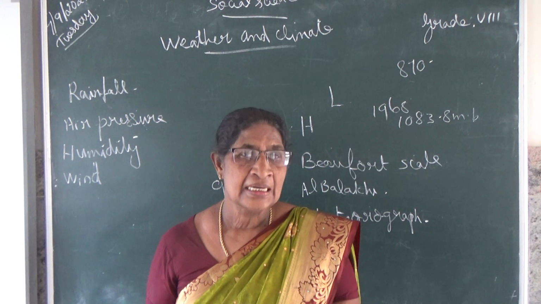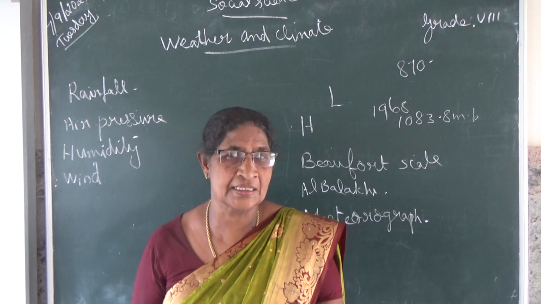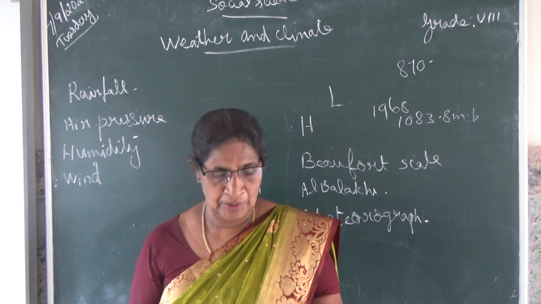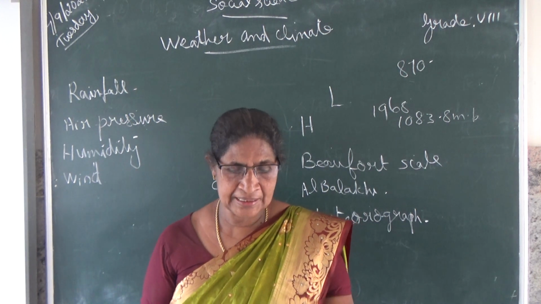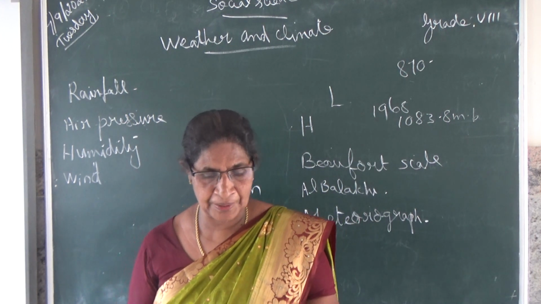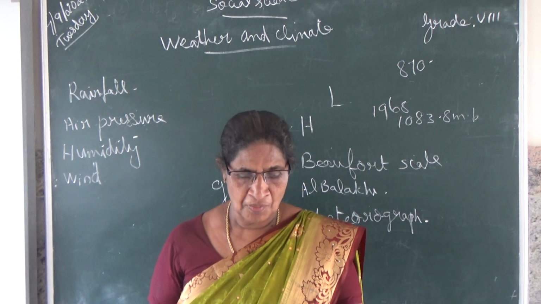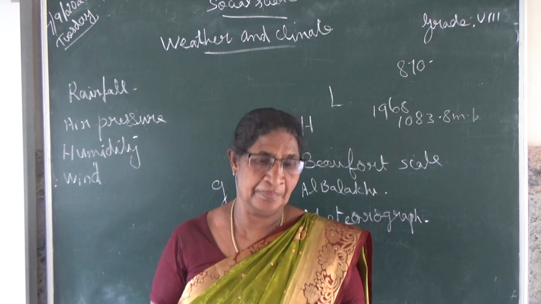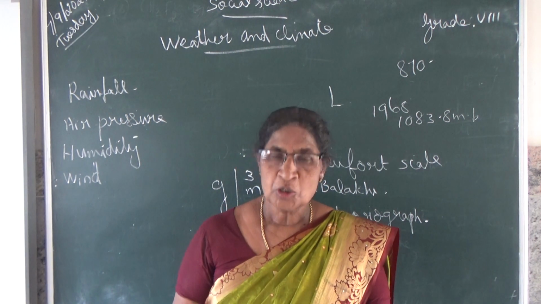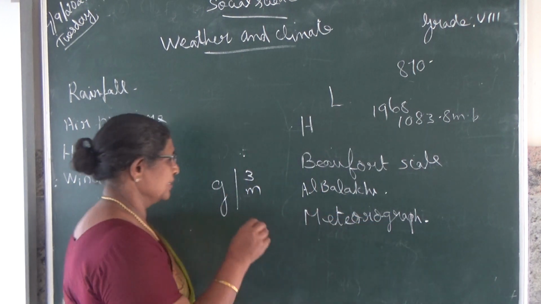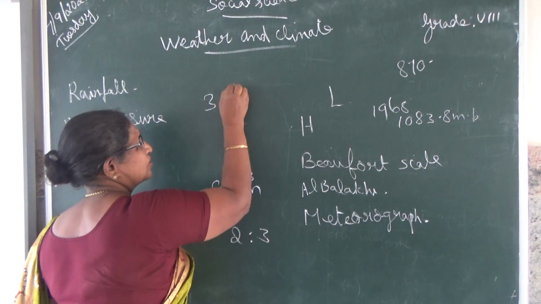Next is relative humidity. Absolute humidity is otherwise called actual humidity. Relative humidity is the ratio between the actual amount of water vapor present in the air and the maximum amount of water vapor the air can hold. So relative humidity is a ratio, like 2:3 or 3:5.